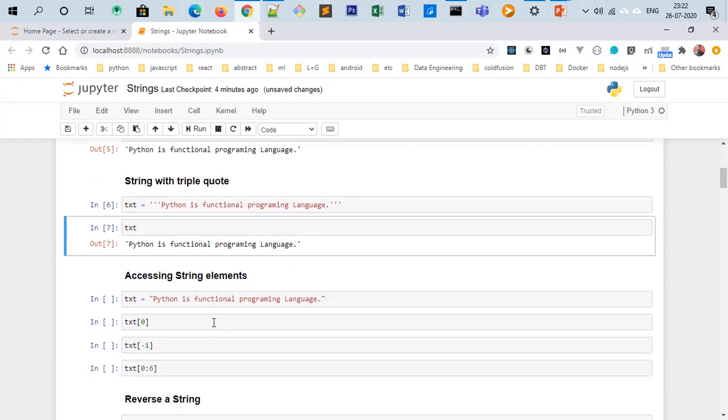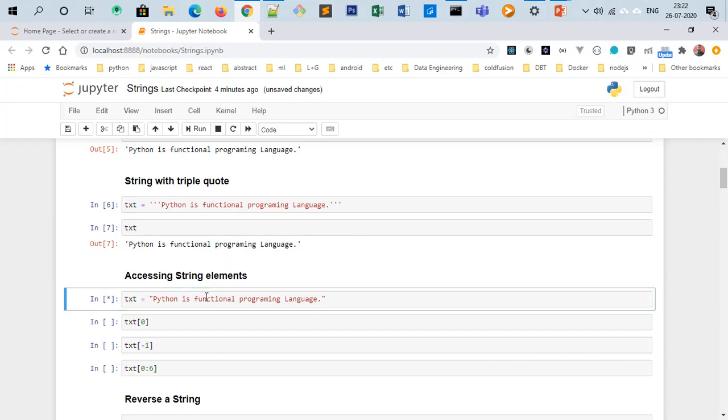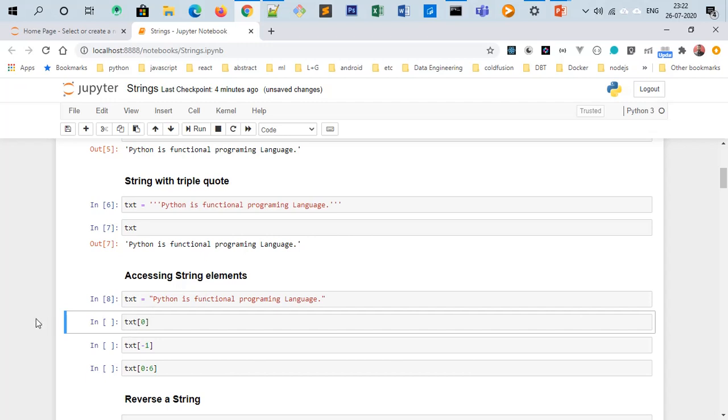Now, how to access a part of a string using the square brackets. Run this cell. If I want to access the first character of this string, meaning capital P, we use txt and then square brackets with the index of the string.